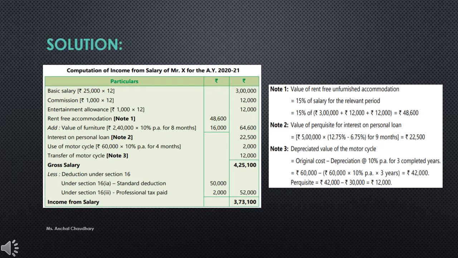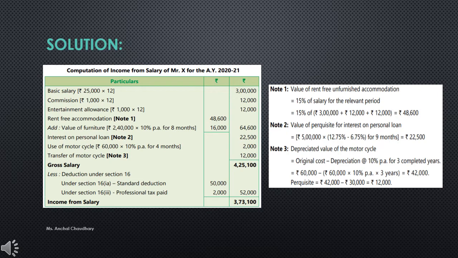Then after that, the question says that furniture is also being provided to Mr. X, and that furniture was provided on 1st August 2019. So that means you will calculate the value of furniture or depreciation on that furniture at the rate of 10% per annum for 8 months, because it has been provided on 1st August. So you will calculate the amount from 1st August to 31st March. That is your 8 months.